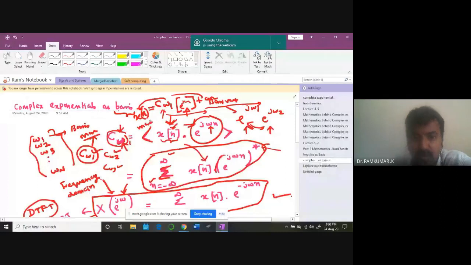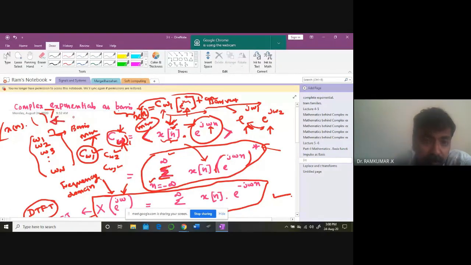If c omega 1 is more, it means that when omega 1 is multiplied with x of n, according to the orthogonal property, when you take the dot product, you get a good value. Then if it is a negative value, what does it mean? The cosine of the angle can be from 0 to 90 degrees, then 90 to 180 degrees. Don't think about it right now. What I'm saying is that c omega 1, c omega 2 are nothing but indicators of the particular frequency content present in the original time domain signal x of n. That's the meaning. Then you have taken it and identified the coefficients.